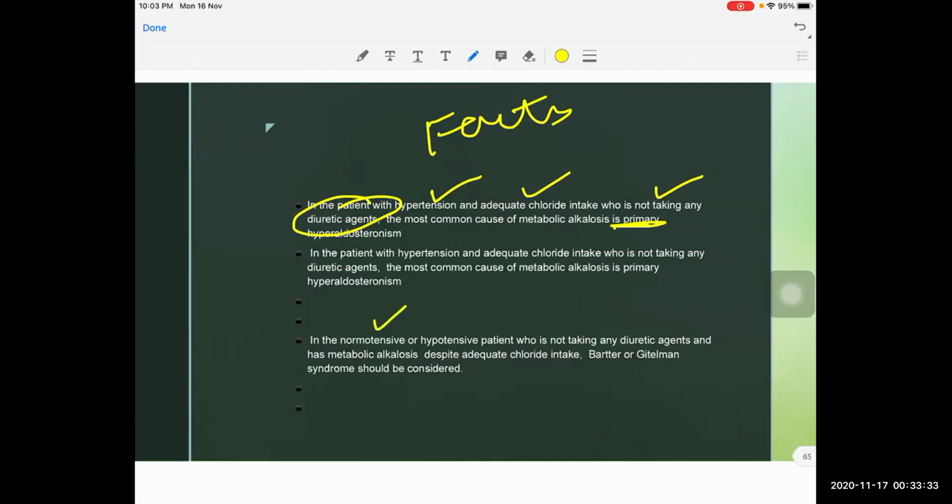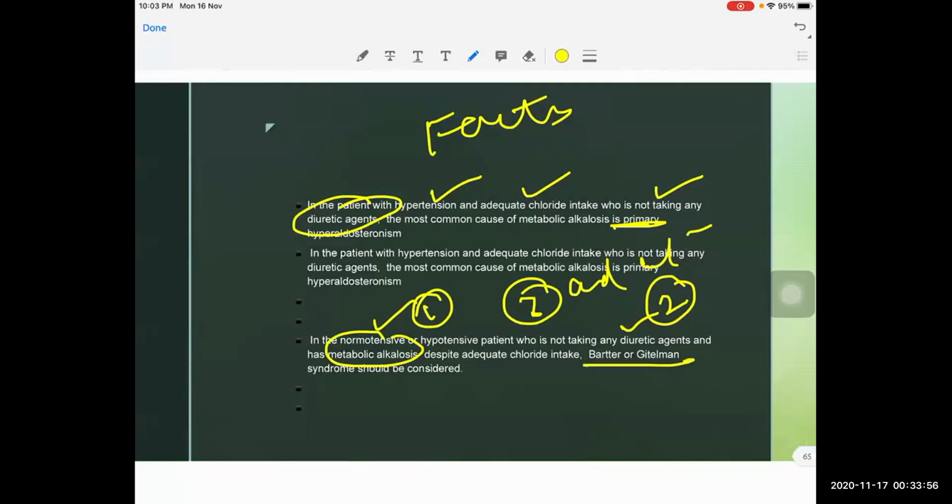Similarly, if a patient is normotensive or hypotensive, is not on any diuretic agent, and has adequate chloride intake, what we should suspect is Bartter syndrome and Gitelman syndrome.